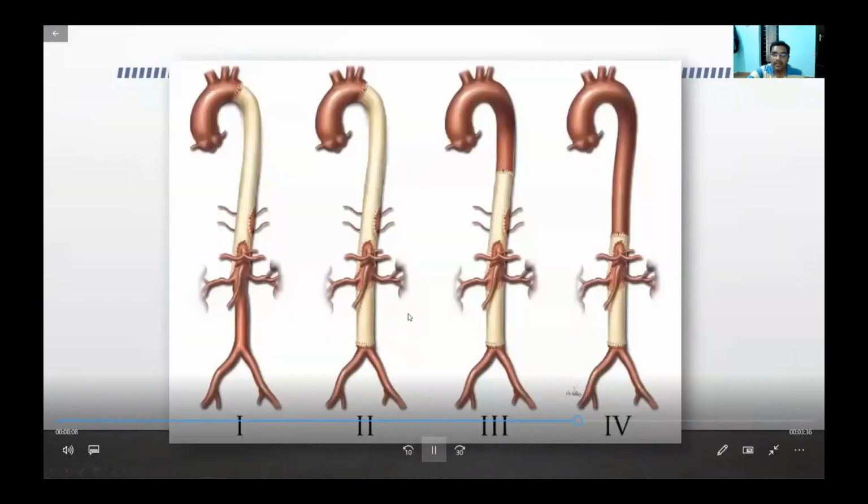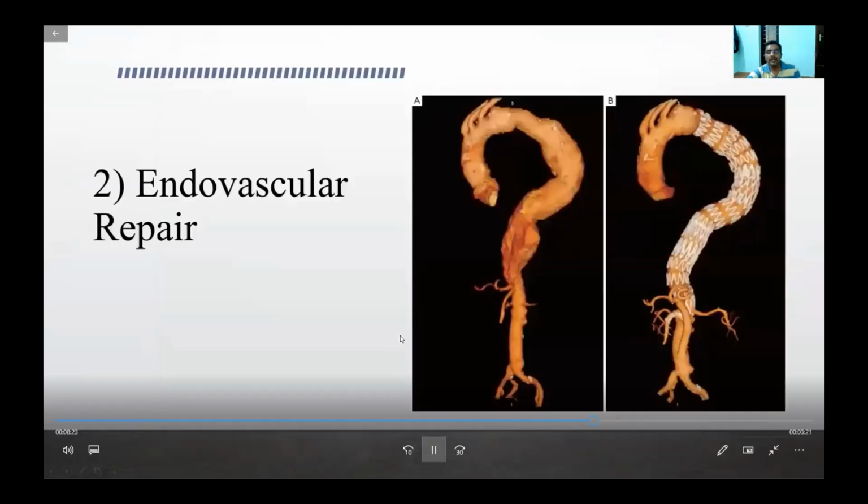Based on the extent, the repair for type 2 is from the base of the subclavian up to the aortic bifurcation, including the intercostals and the visceral and renal arteries. Coming to endovascular repair, you put a stent graft within the aneurysm so that it doesn't rupture. But the problem here is that when we put a stent graft across the visceral and renal arteries, they will get occluded.